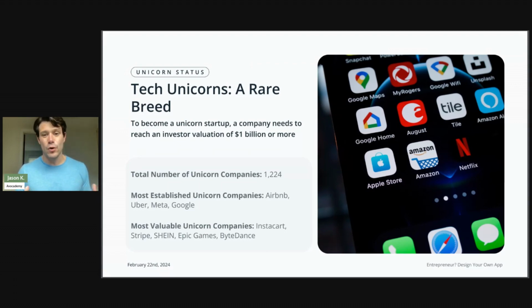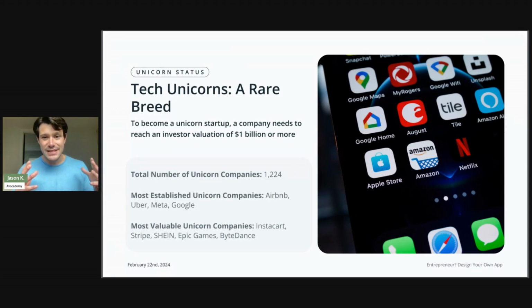And why is this important? Why is this relevant to you as an entrepreneur, to you as somebody who might have this idea? It's because it doesn't matter how big or small your idea is. As long as it's addressing the needs of your users and your customers, you're going to make an impact.